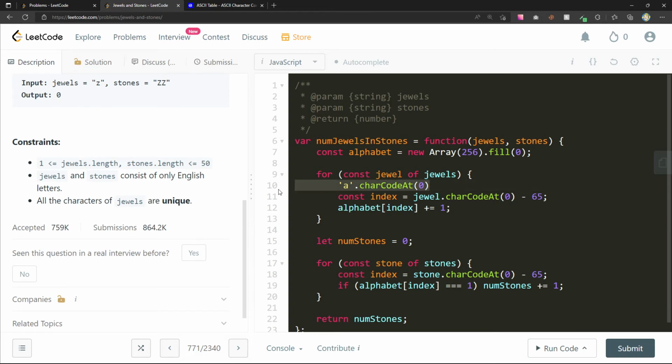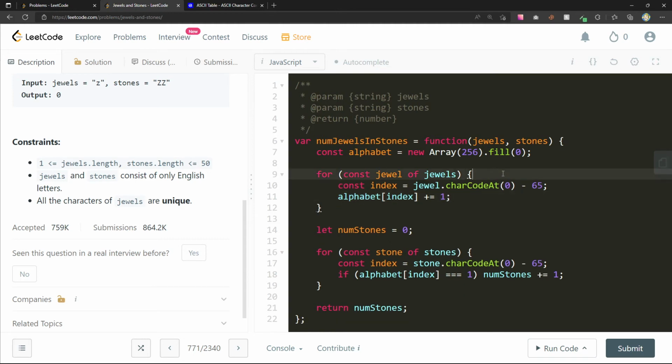This will spit out that code for us, and then we can do this math to normalize it so we can fit it into the storage here. So yeah, I think it's pretty neat. I definitely like this question. I think it's pretty cool too.